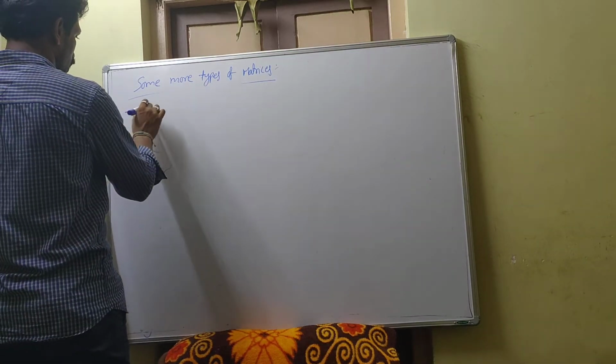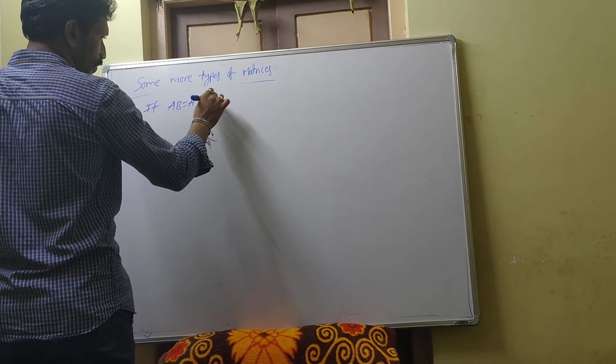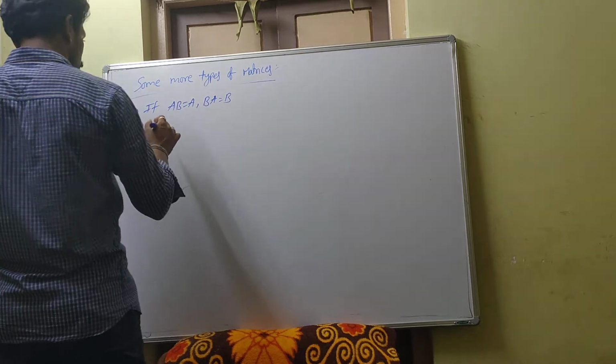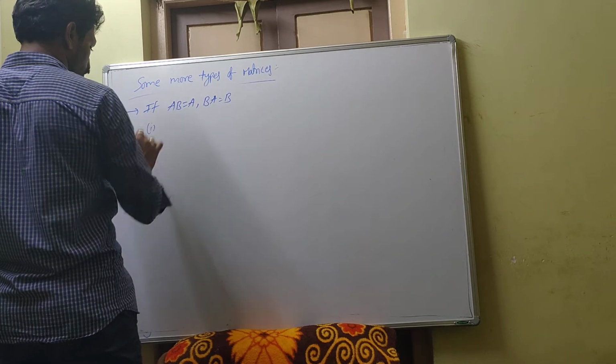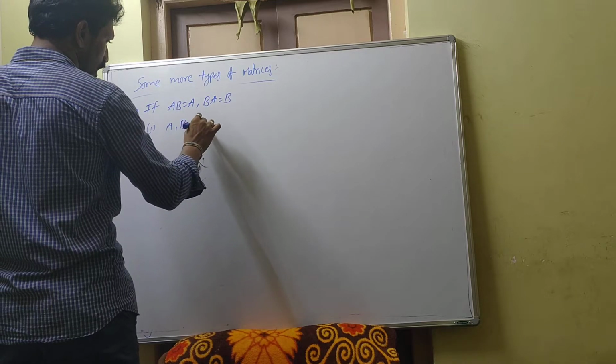If AB is equal to A, BA is equal to B, then first property, first one, we have to prove A comma B are idempotent.